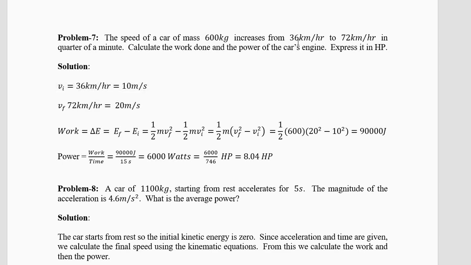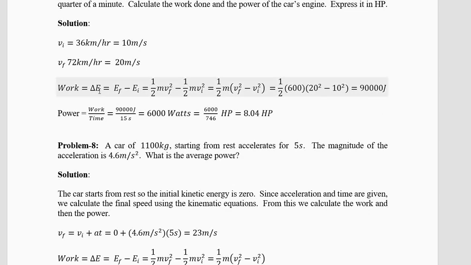Now you cannot usually use kilometers per hour in your physics calculations. Go to meters per second. So 36 kilometers per hour is 36 into 1000 divided by 3600. You'll get 10 meters per second. For 72 kilometers per hour, you'll get 20 meters per second. Please refer to chapter 1 on units if you have any difficulty with these two numbers.